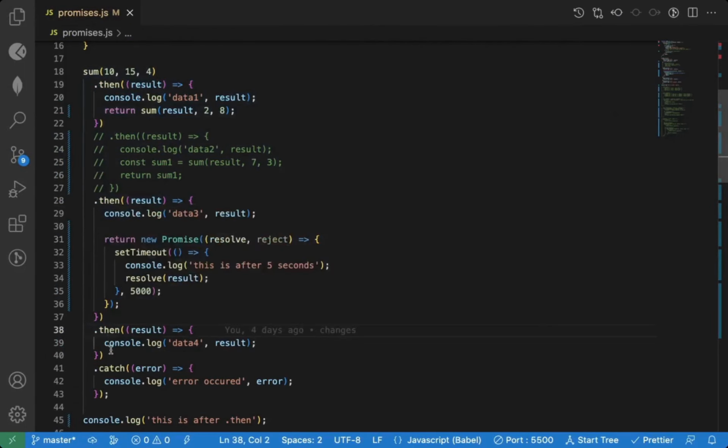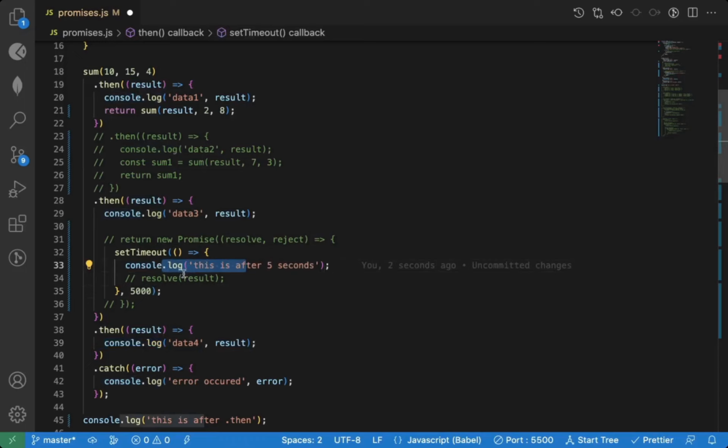Only then the next dot then will execute. Otherwise it will execute immediately. If I don't return a promise here and just call this setTimeout, there is no guarantee. This code will execute first, and after 5 seconds this code will execute. We don't want that, so in that case you return a promise.